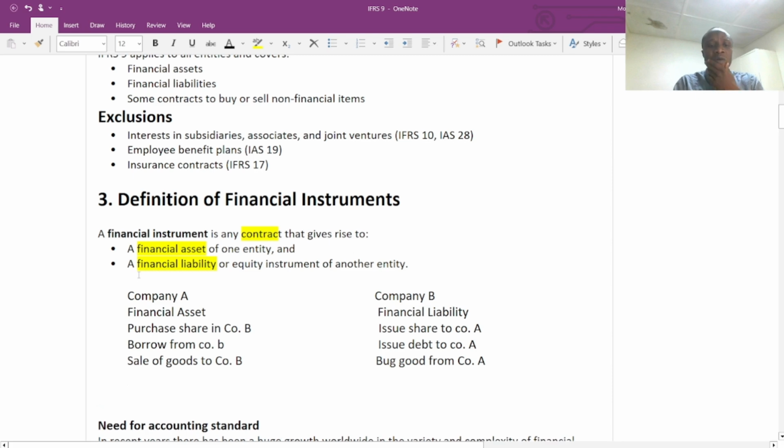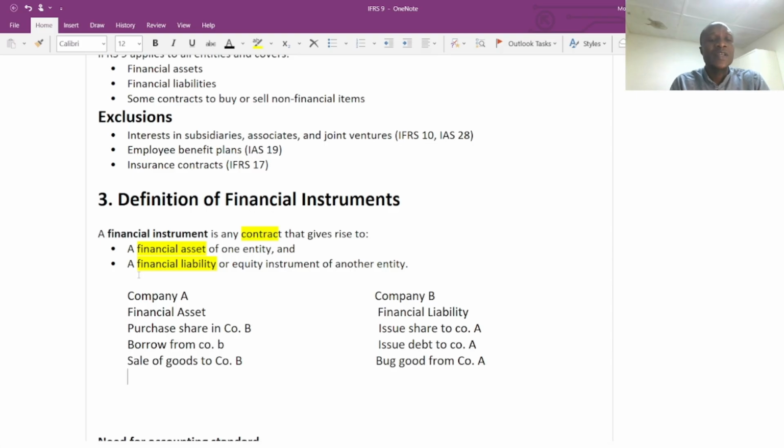So now let's look at these three situations and try to understand the definition and how we can identify a financial asset and a financial liability. When we look at financial asset separately, and when we look at financial liability in isolation, then we are able to understand this illustration better. But for now, let's assume company A and company B. Under company A, we have a financial asset.